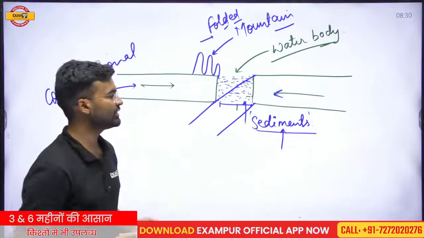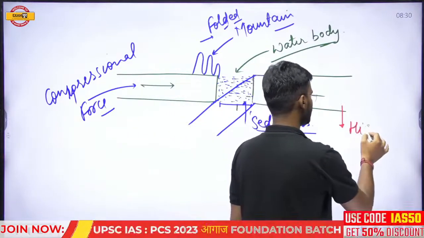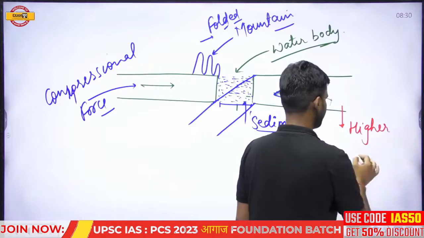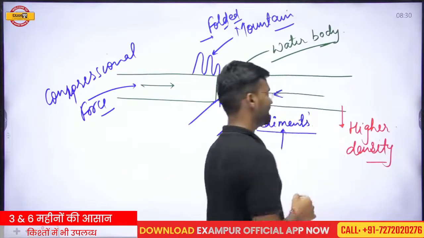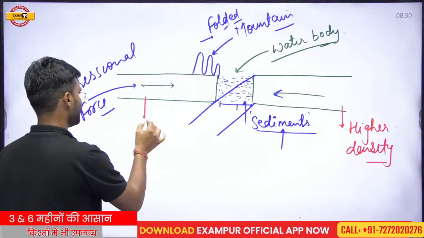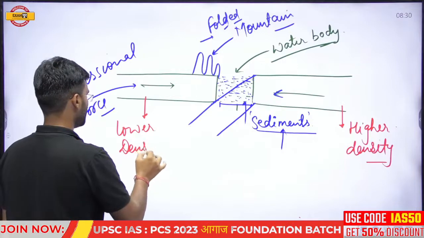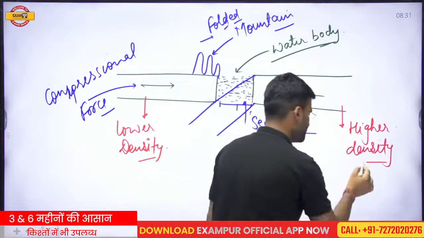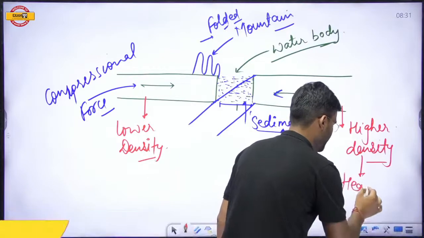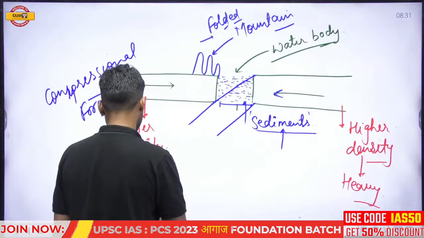That means the plate which has the higher density starts to subduct beneath the lower density plate. If this plate has high density, it is the heavy plate, and this other plate is the light plate.